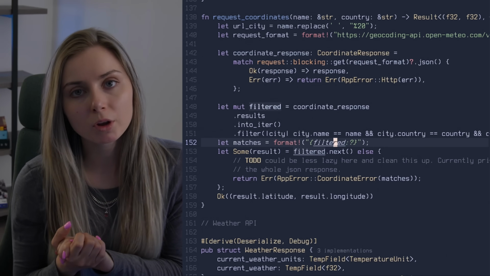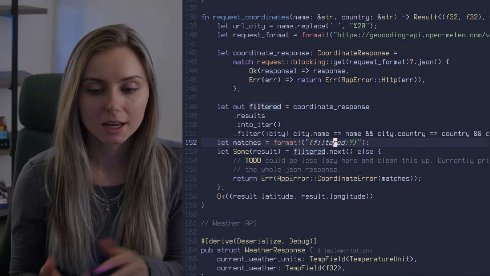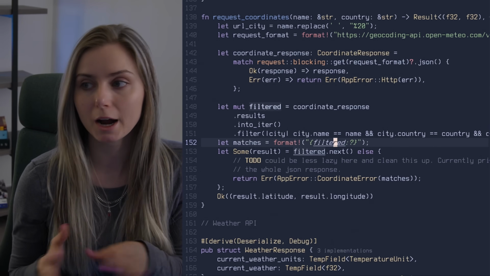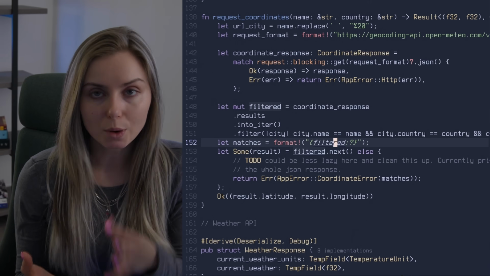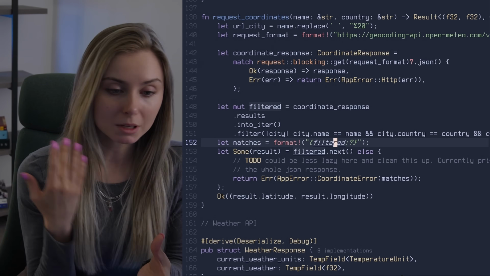I think the most important thing that I learned from this project is that it gave me hands-on practice with Rust. And no matter how much you read, no matter how much you read other people's code, you do have to get your hands dirty. So make sure that you build something. And again, it can just be something small in scope.